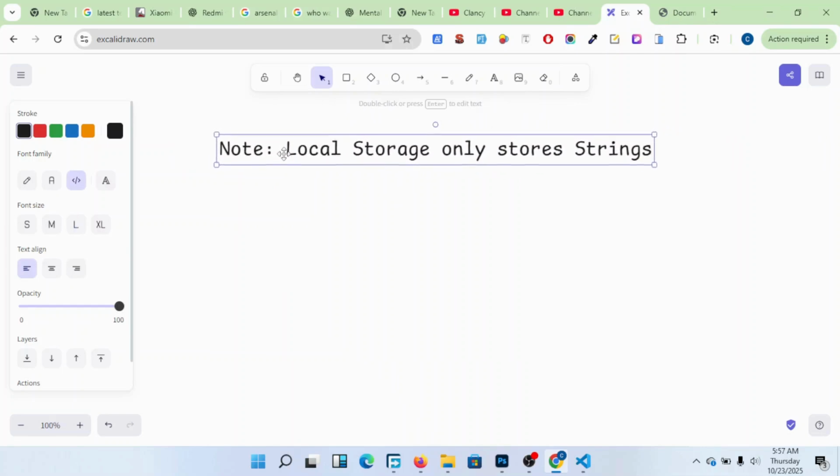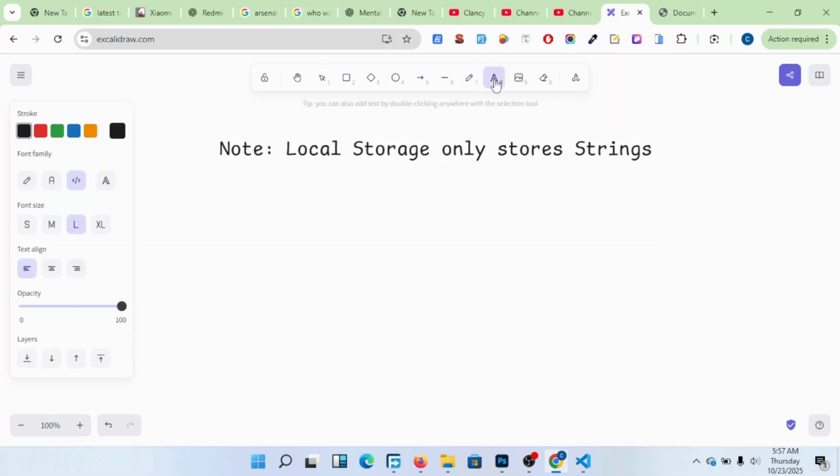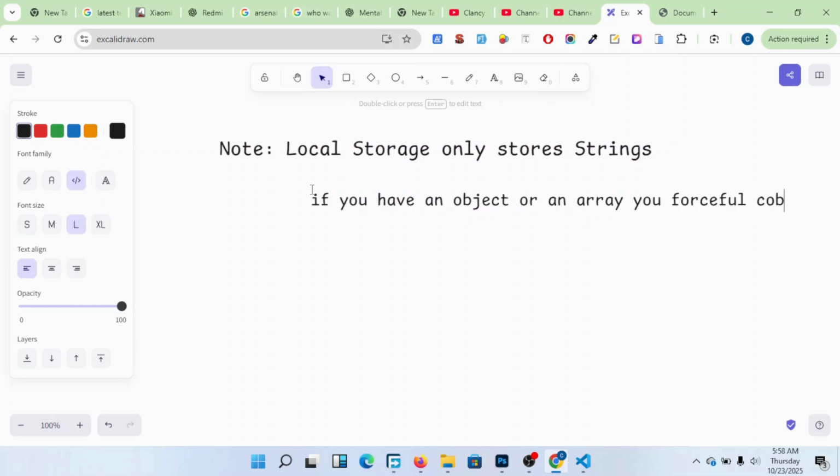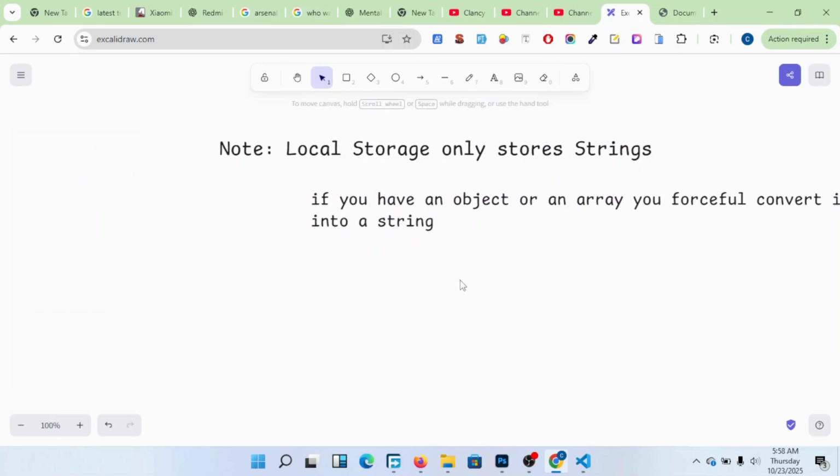So anything else that you have, for example, if you have an object or an array, you'll be forced to convert it into a string by force. Note this very well.